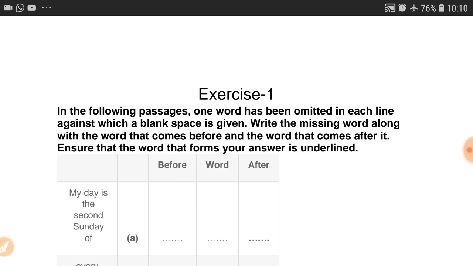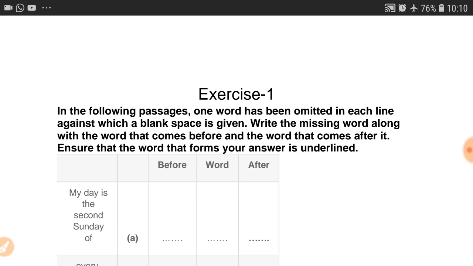That video is also of omission or editing the words. So these two exercises of omission we will do here. Now, without wasting time, we have to start. Let's start this exercise. Exercise number one. We have to read the question.